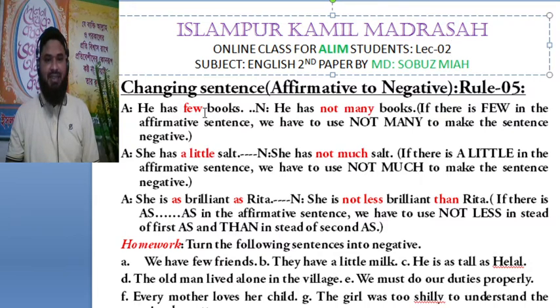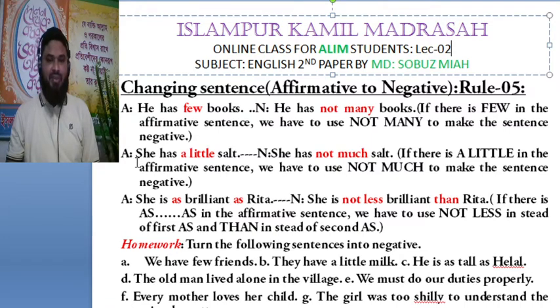Here we can see few. To make this sentence negative, we have to use not many. So the rule is, if there is few in the affirmative sentence, we have to use not many to make the sentence negative.